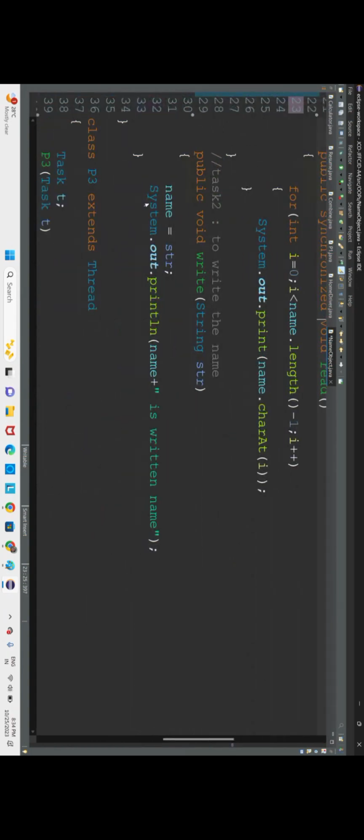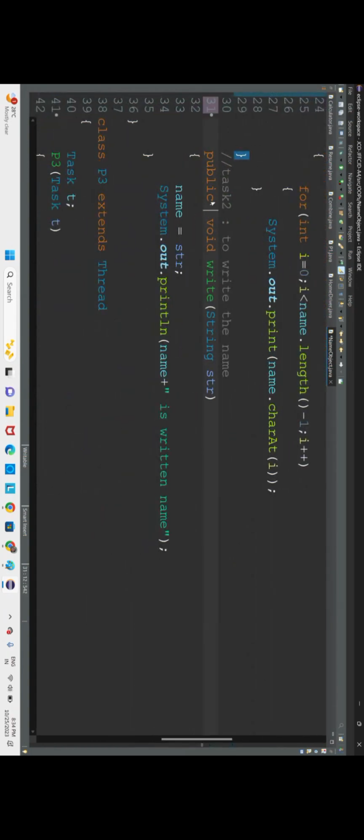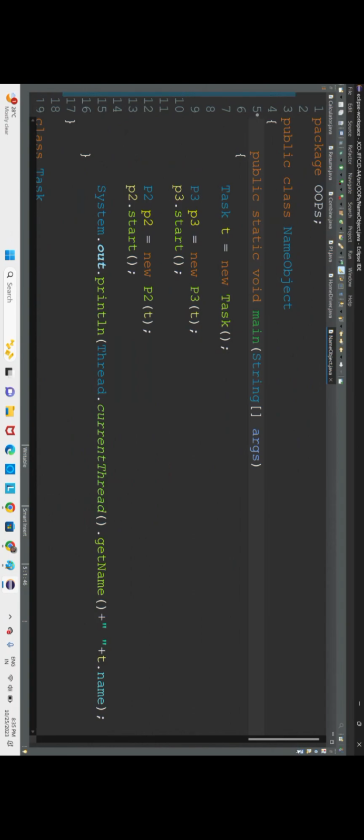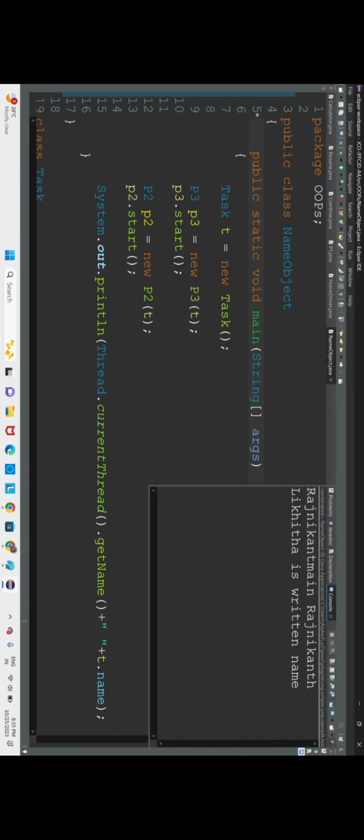So we shall make it synchronized, here also synchronized. Now let us execute. Rajnikant main, Rajnikant, Likita is the return name. Fine. Let us execute again. Still we are getting Rajnikant only.